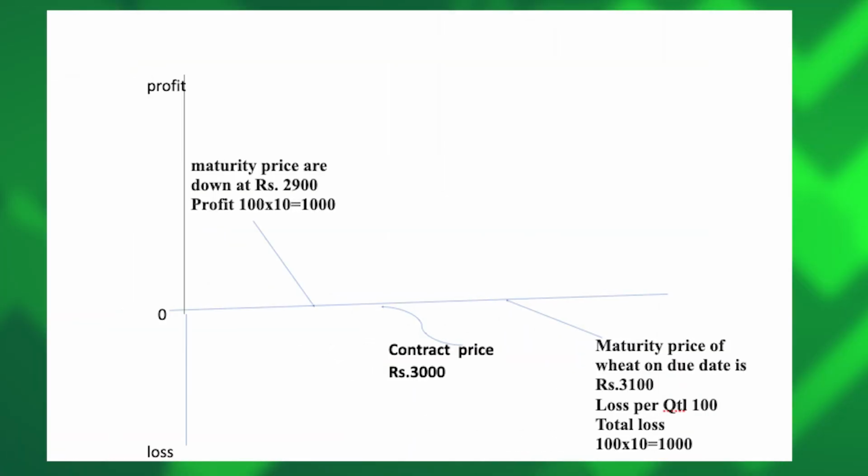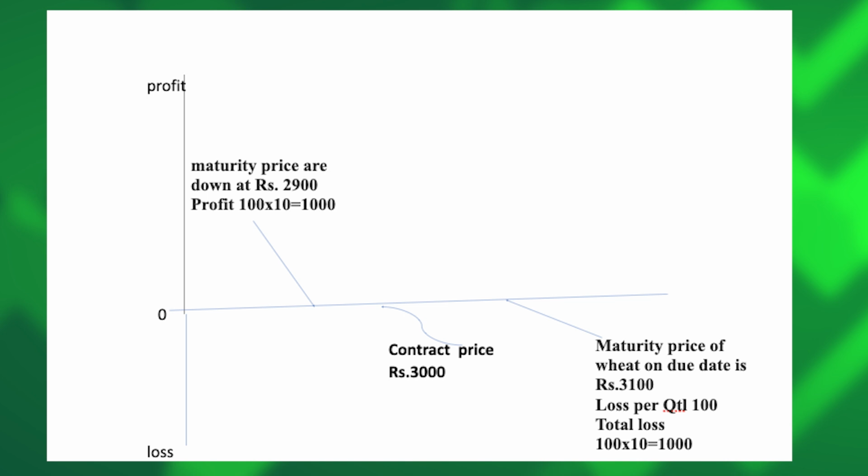It can be explained in this diagram easily. You can see that the contract price is 3000. If the prices are down at the maturity date, which is rupees 2,900, at this lesser price, the buyer will get the profit of 1,000.